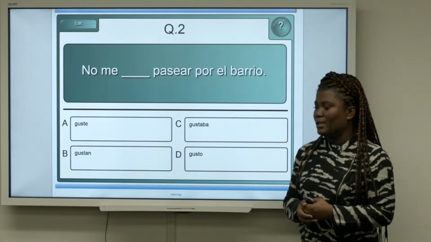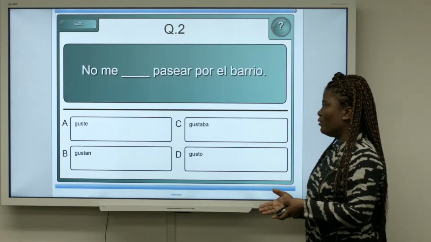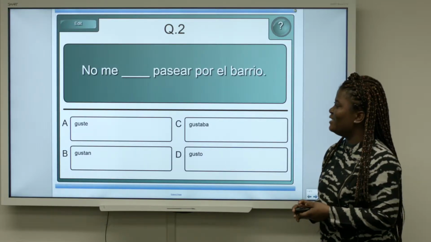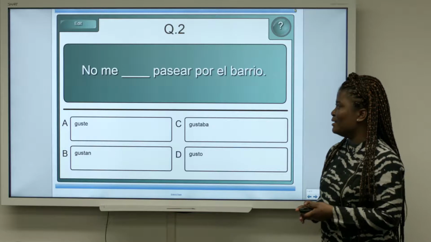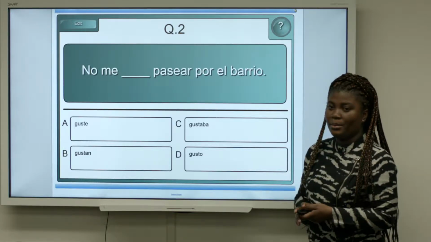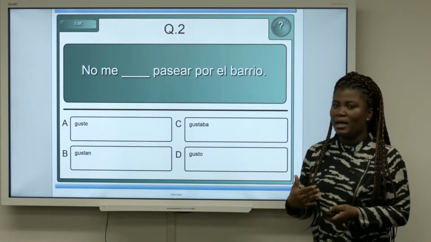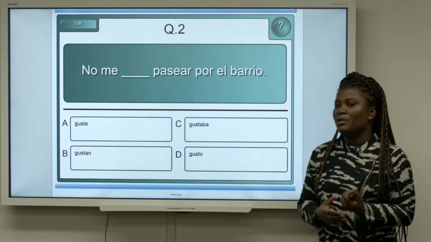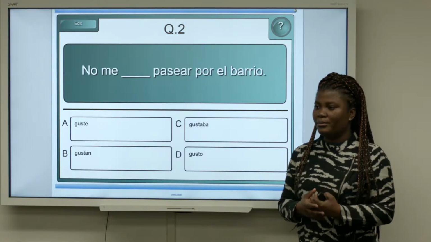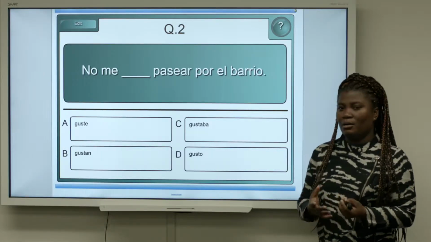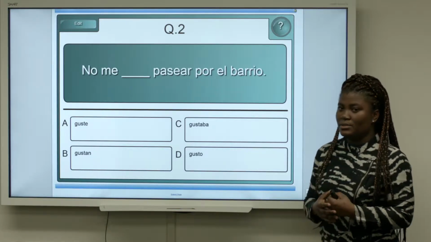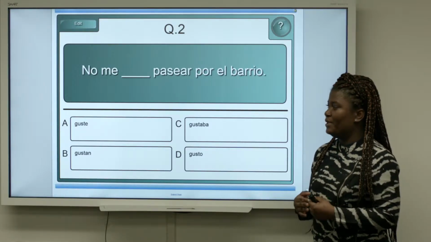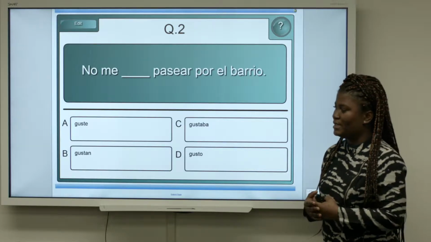And the tense has to be either the preterite or the imperfect. The correct tense is the imperfect because we're describing how we are feeling. Remember that when we looked at the lesson on the imperfect being used to describe our moods, we understood that when you want to describe how you're feeling in the past, you have to use the imperfect tense.